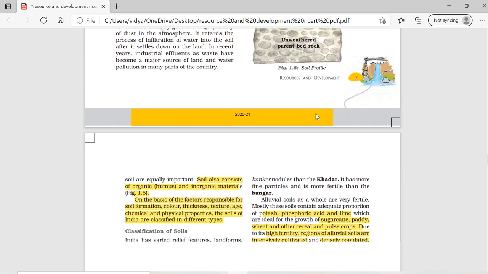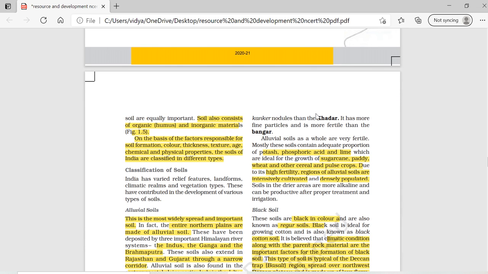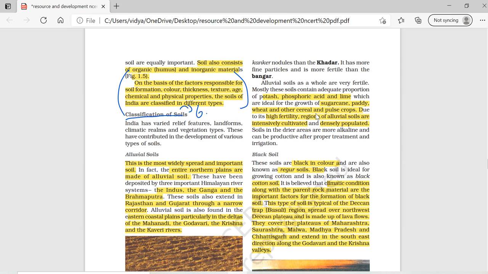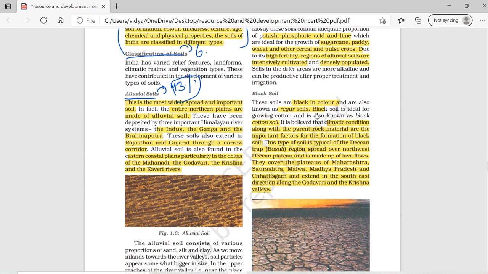Moving ahead, in our country, on the basis of texture and age, there is a classification of soil. You have six types of soil in our country. Starting with alluvial soil. The maximum amount of soil, that is 43%, is alluvial soil, and mostly it is found in the entire northern plain.